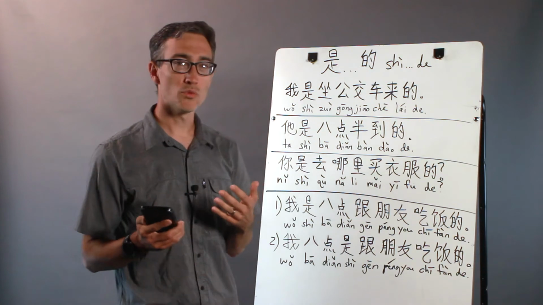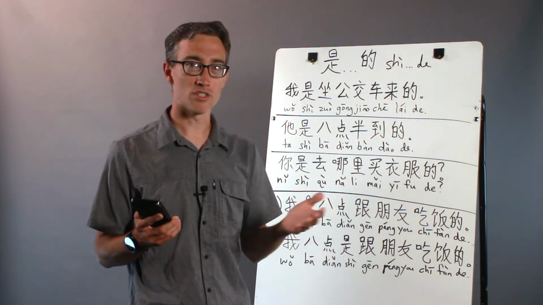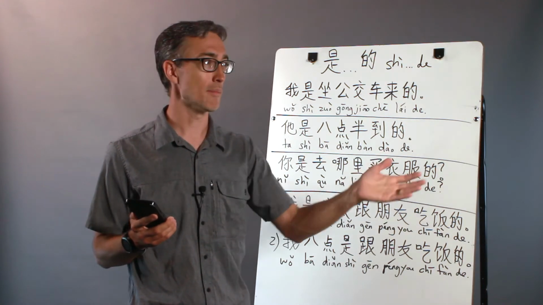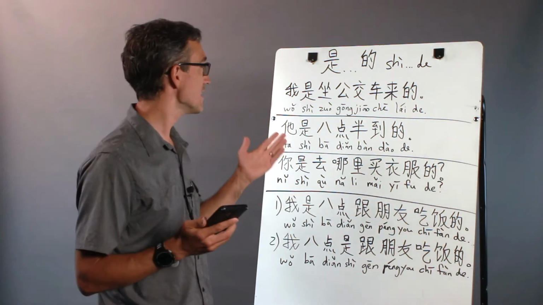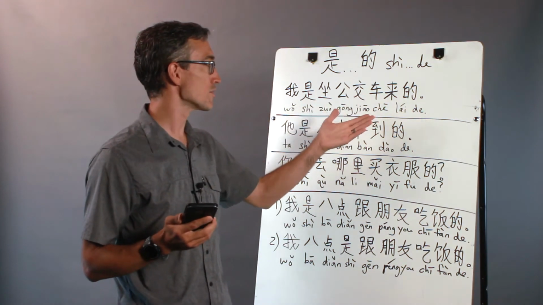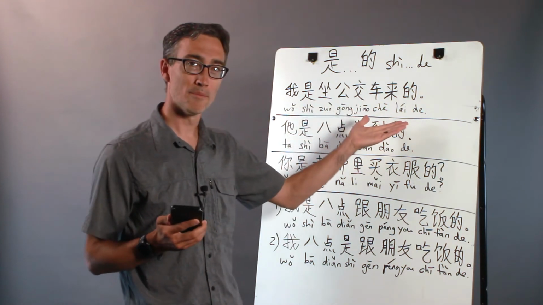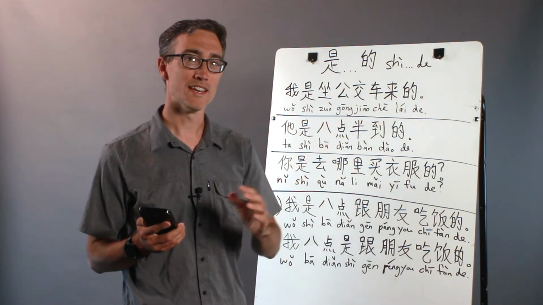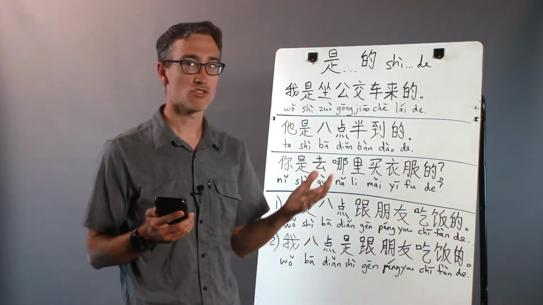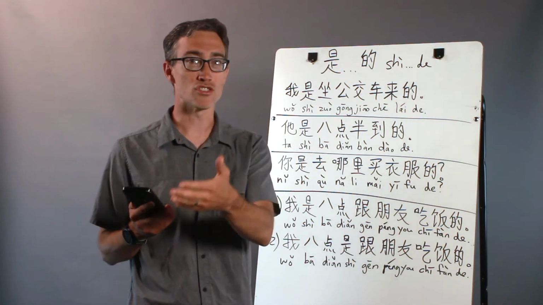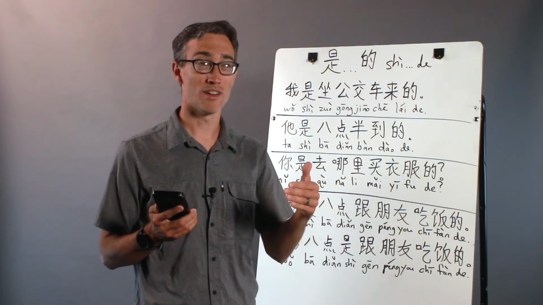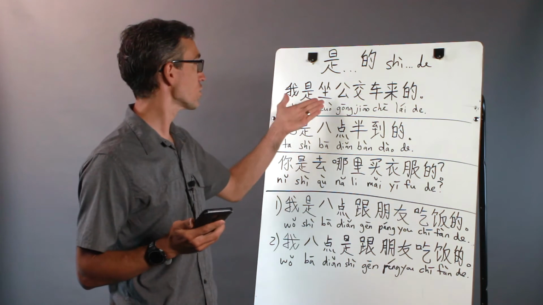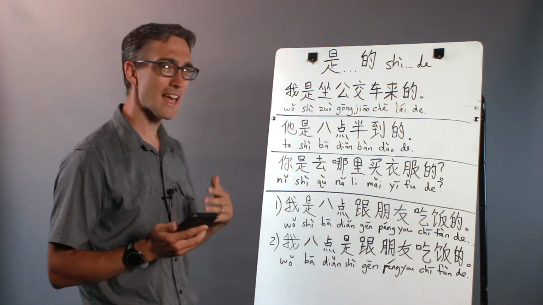Now in English, even if we're clarifying, we can just say I took the bus to come. It's not any different from if nobody knew anything about the matter at all. But in this sentence, the person we're speaking to knows that I've come, but they don't know how I've come. So I'm clarifying how I have come. And so I changed the grammar. I used this structure in that case. The matter is known, but this detail about how it happened is not known. So I say, 是的，我是坐公交车来的. It's an emphasis thing.